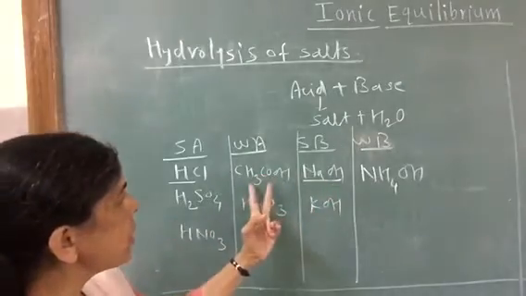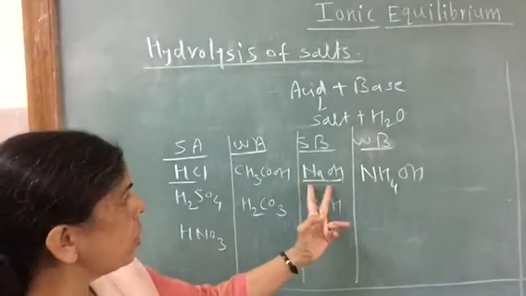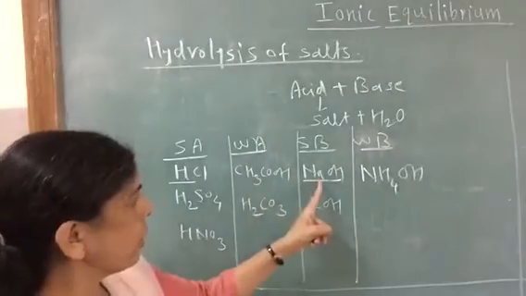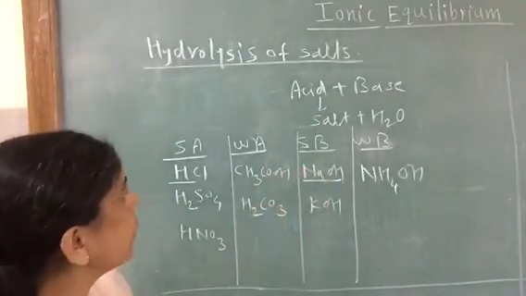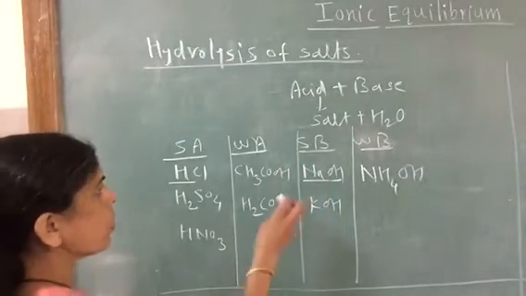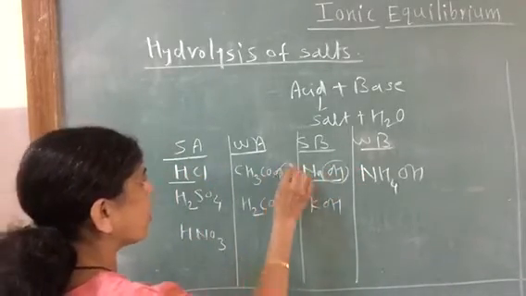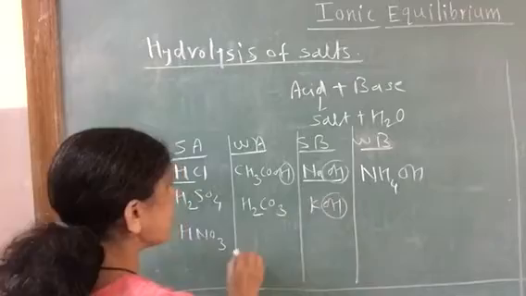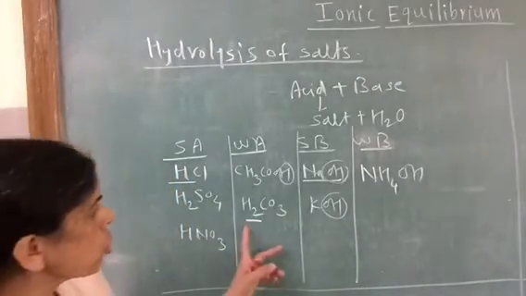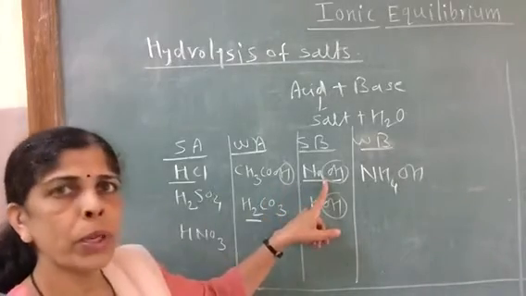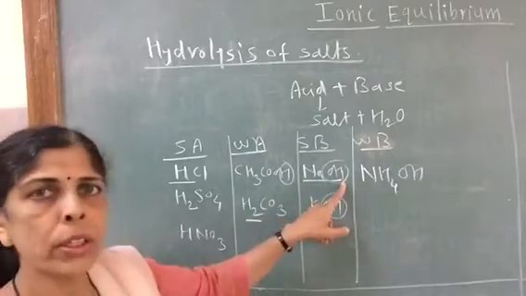We can have a combination of weak acid and strong base. For example, CH3COOH, acetic acid, and sodium hydroxide, then we will get a salt CH3COONa, sodium acetate, and water will be the byproduct. Always OH from base and H from acid form water. H2CO3 and NaOH is also a combination. You will get Na2CO3 and HOH, water.